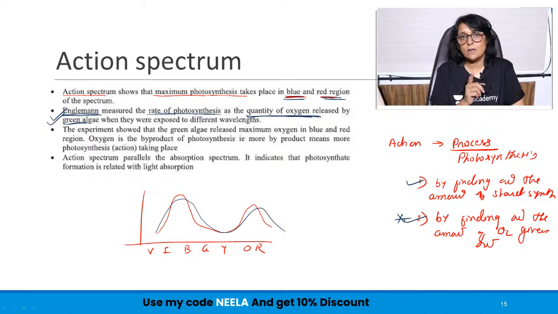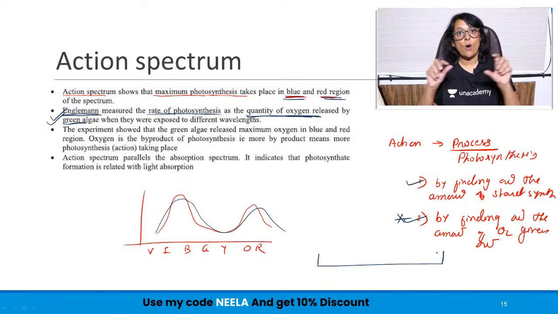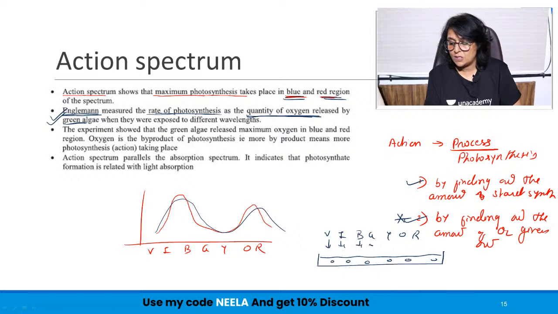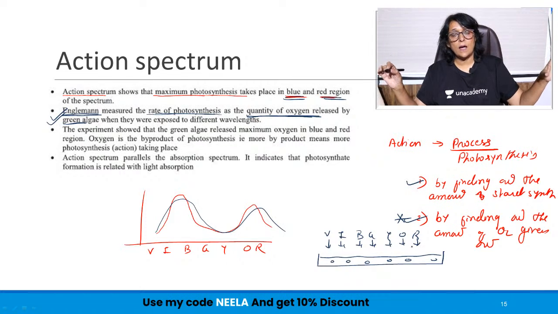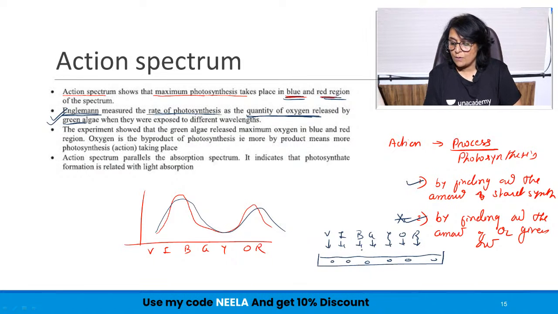You remember we talked about some basic experiment which was done. There was a long tub taken, green alga Cladophora was placed in, and VIBGYOR, various wavelengths were provided. Because of this long tub, the wavelength was focused only in one region, and it was found out that in the blue region and in the red region there were maximum oxygen bubbles which were produced.